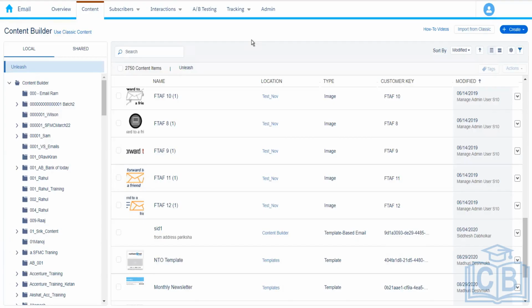For this particular email communication, the subscriber or the end user did not initiate this, right? They were not even aware of this email communication. We decided when to send this communication, to whom it needs to be sent, and what needs to be sent, right? Everything is in our control.